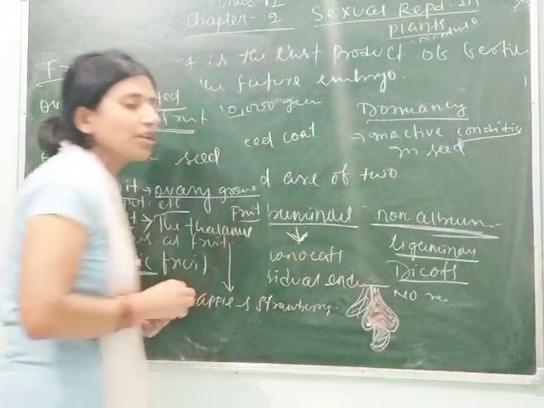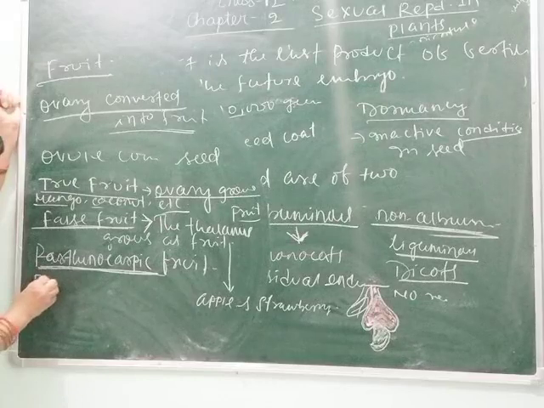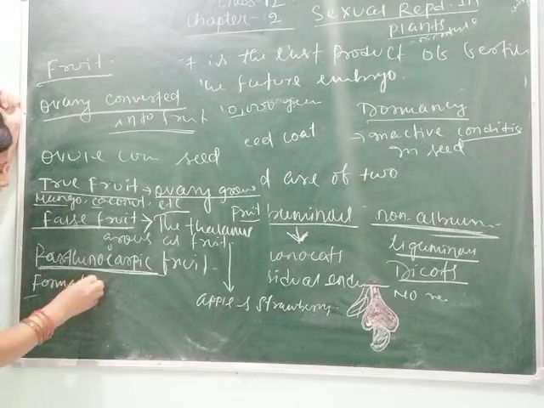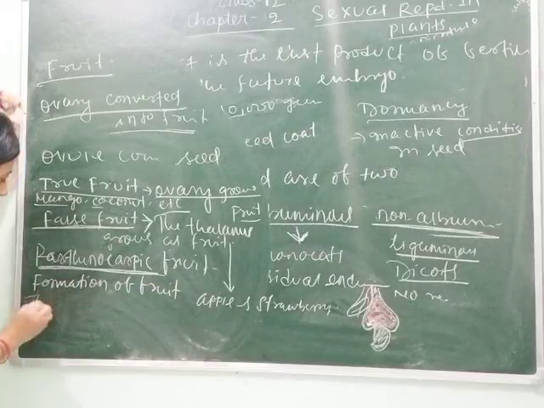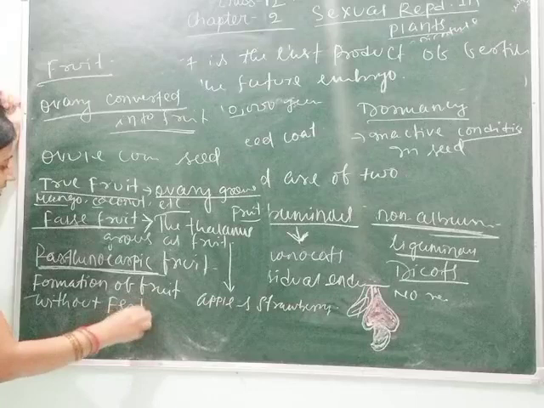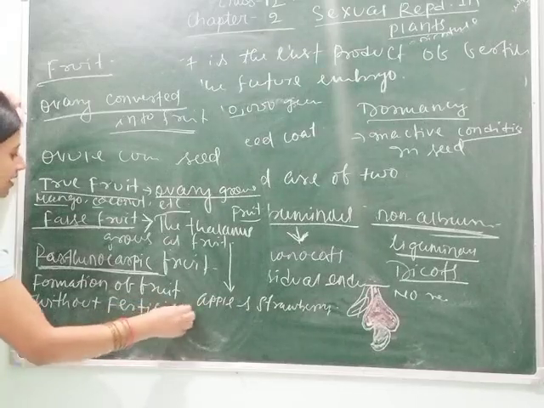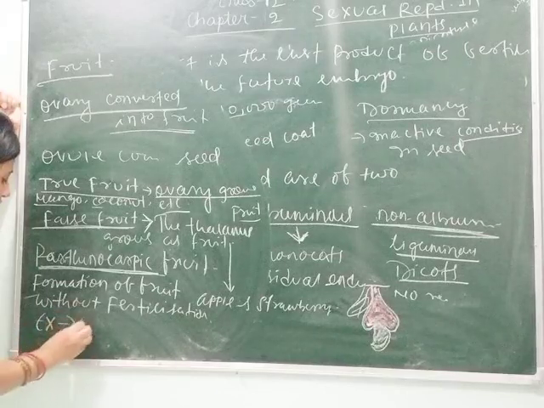This type of fruit is called parthenocarpic fruit, meaning formation of fruit without fertilization.